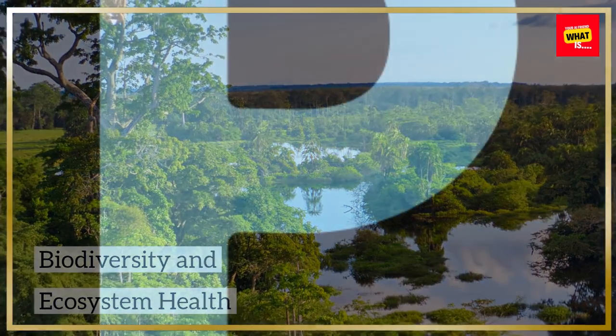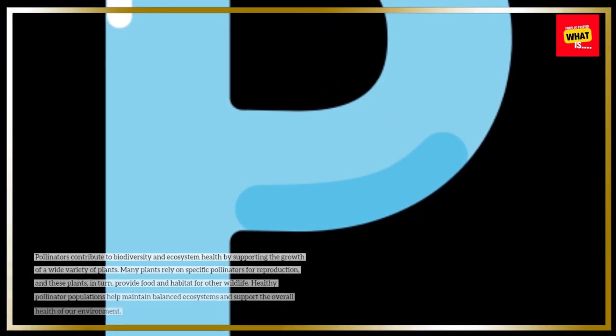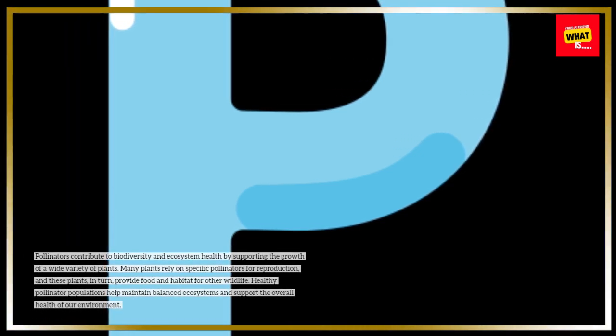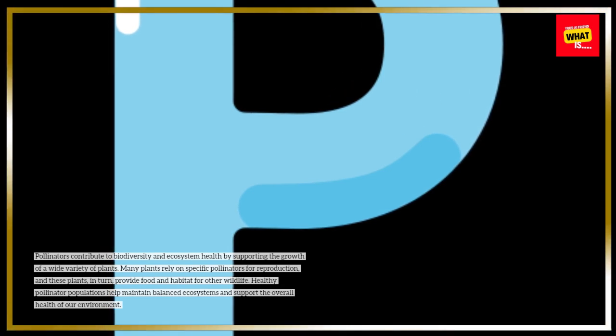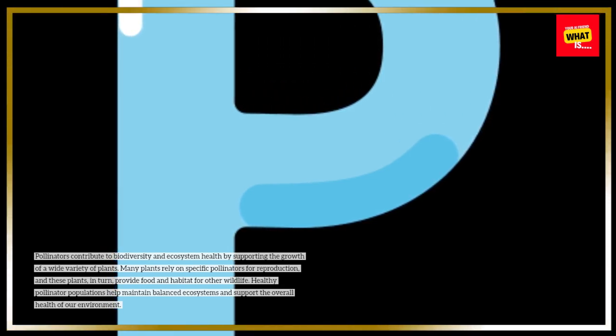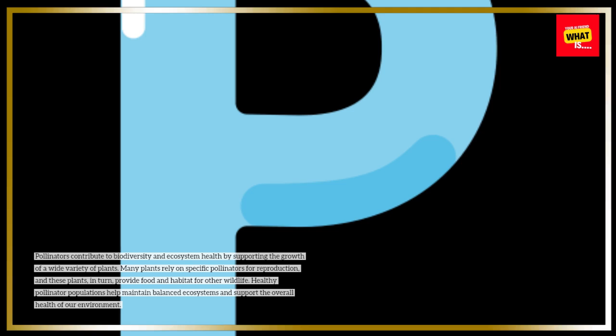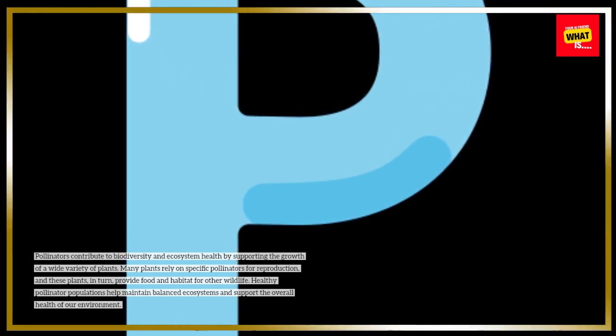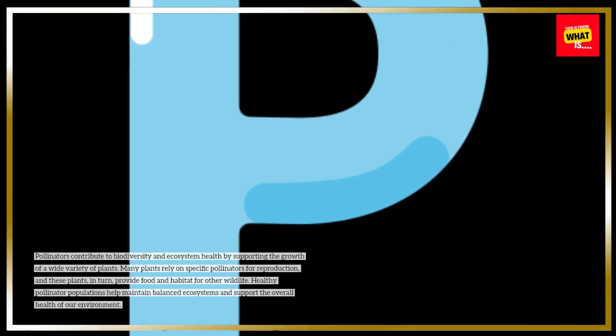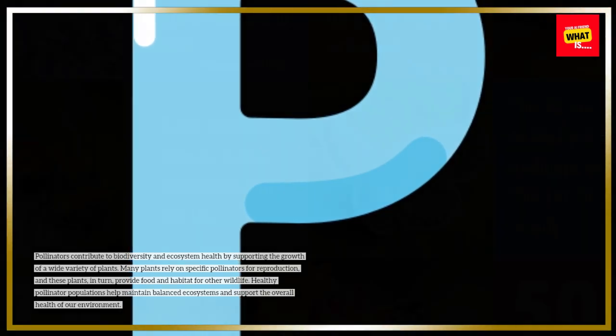Biodiversity and ecosystem health. Pollinators contribute to biodiversity and ecosystem health by supporting the growth of a wide variety of plants. Many plants rely on specific pollinators for reproduction, and these plants, in turn, provide food and habitat for other wildlife. Healthy pollinator populations help maintain balanced ecosystems and support the overall health of our environment.